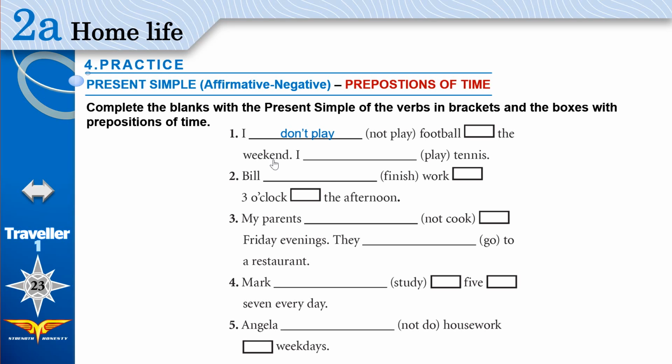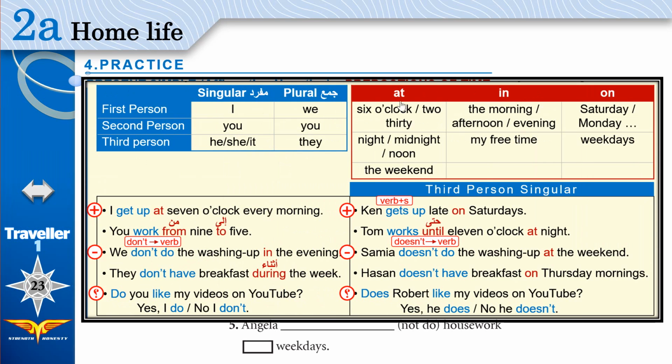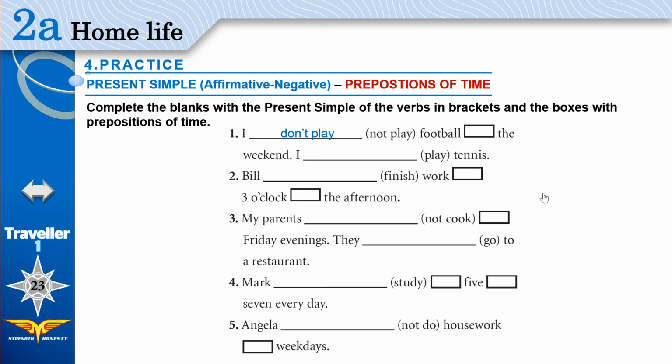Okay, the weekend. Is it on or in or at? The weekend, look, it's here. The weekend, at. At the weekend. This sentence is affirmative. I play tennis. Just put the verb without making changes.